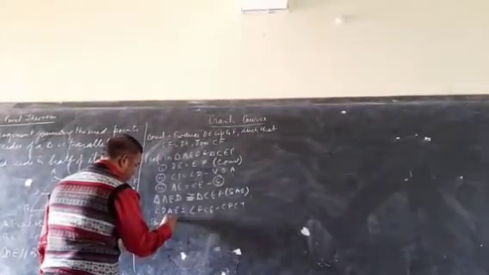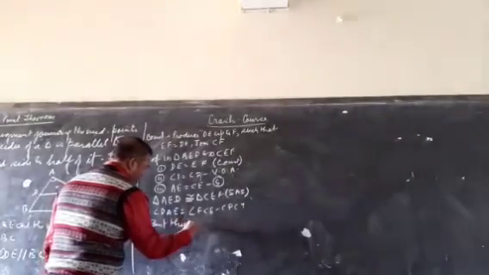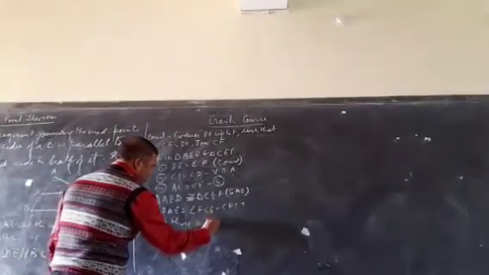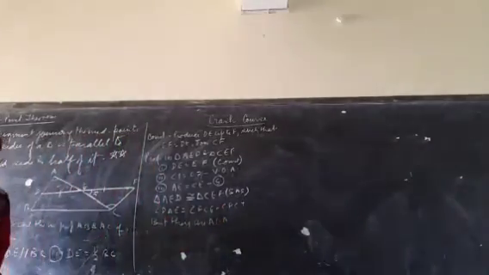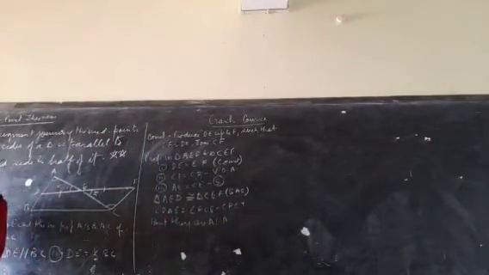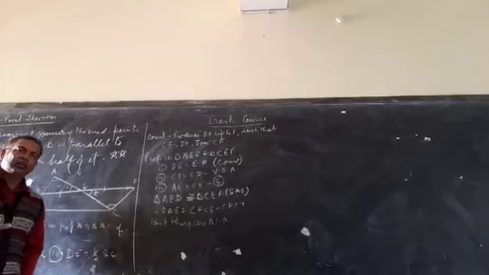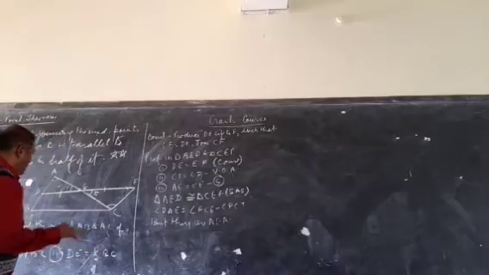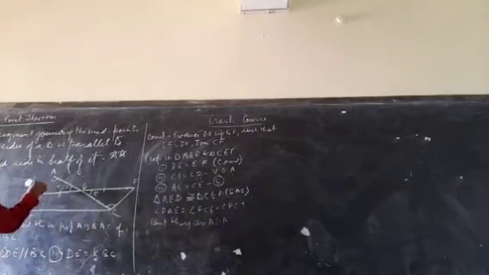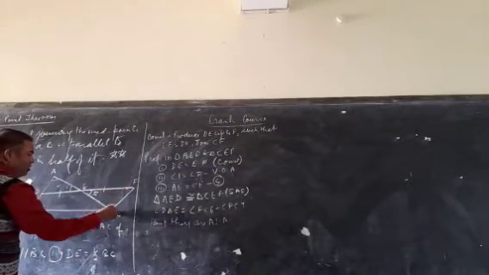But they are alternate interior angles. Then when you find that in a condition when alternate interior angles are equal, the lines will be parallel. In that condition we can write here AB is parallel to CF.